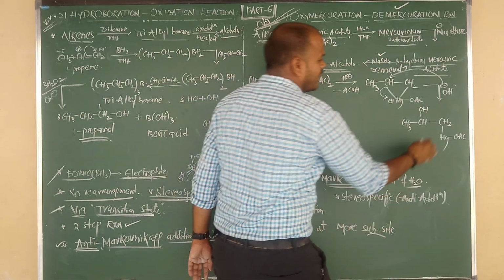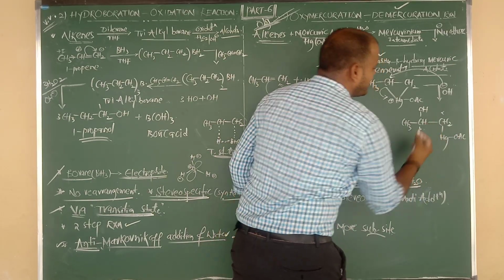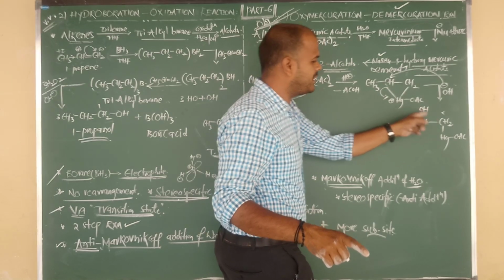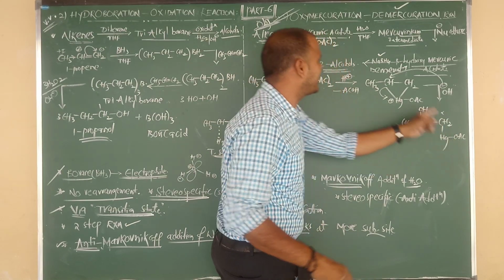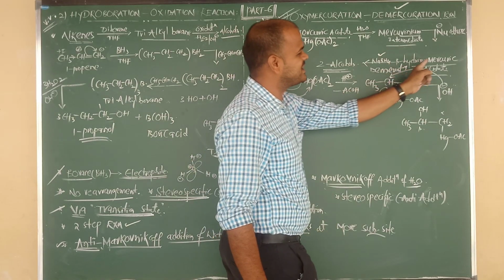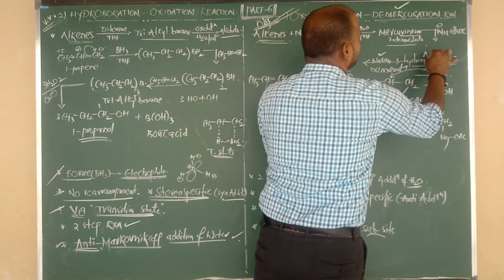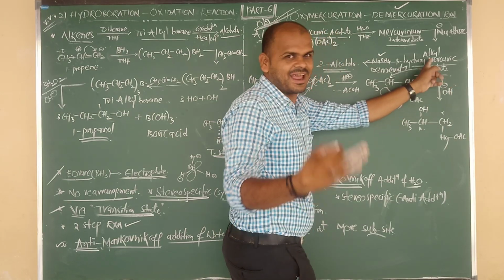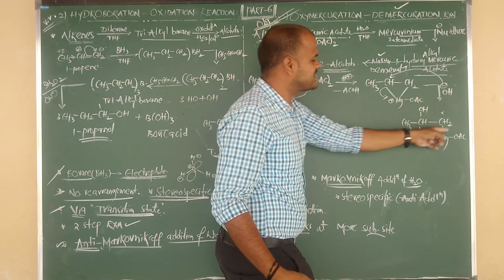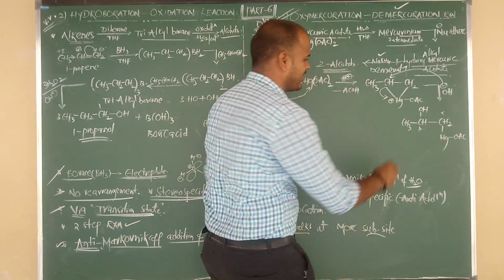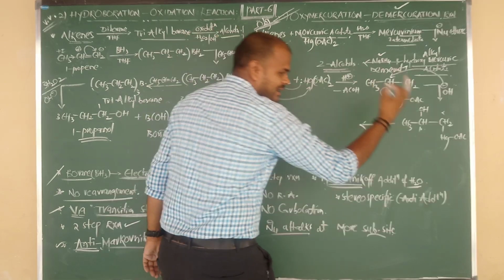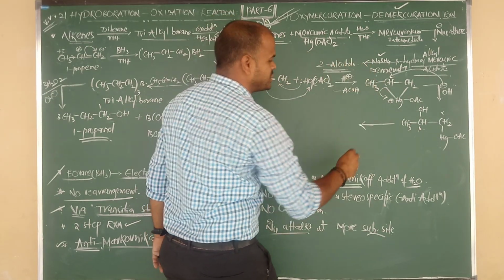Now you can see, this is the alpha carbon and this is the beta carbon. The beta carbon is connected to hydroxy: beta hydroxy propyl mercuric acetate. Here we are getting the intermediate beta hydroxy alkyl mercuric acetate, and here beta hydroxy propyl mercuric acetate. Now that beta hydroxy alkyl mercuric acetate, an unstable form, undergoes demercuration.